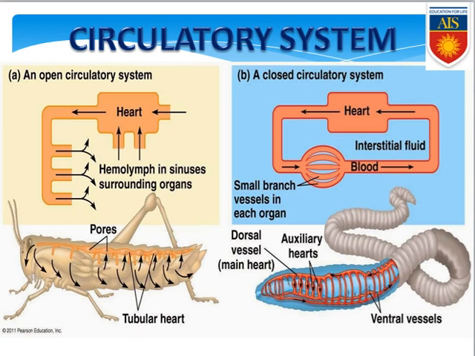Next one is the circulatory system. What is the circulatory system? The circulatory system is a system through which various materials like respiratory gases, hormones, enzymes and nutrients are transported to each and every part of our body. That specific system is commonly known as the circulatory system. Now the question is, how many types of circulatory system are there? The circulatory system is of two types: one is the open circulatory system, another is the closed circulatory system.